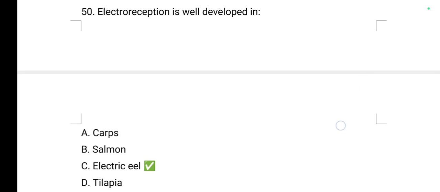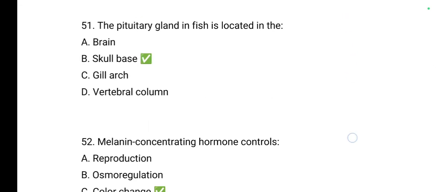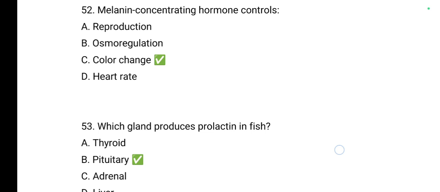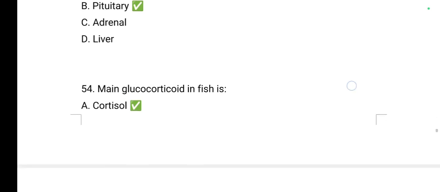Electroreception is well developed in eels, that is electric eel. Pituitary gland in fish is located in the skull base. Melanin concentrating hormone controls color change. Which gland produces prolactin in fish? The answer is pituitary.